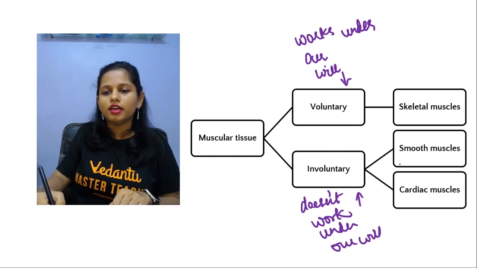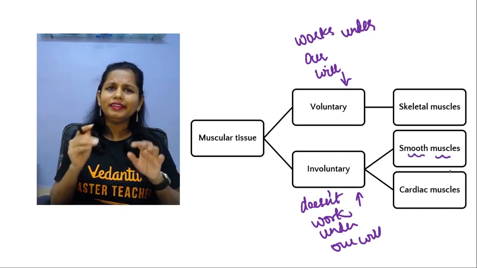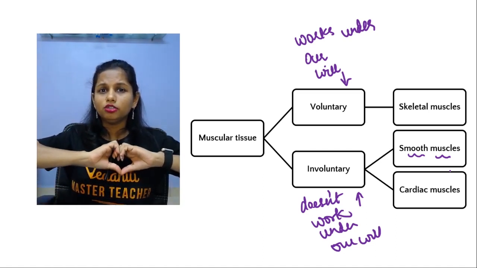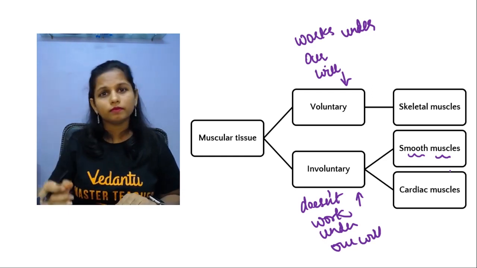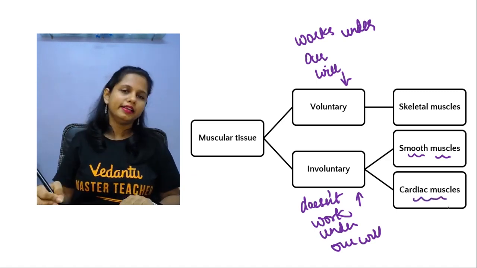All these muscles are known as the smooth muscles. And finally, the muscles present in the walls of our heart keep on contracting and relaxing rhythmically throughout life till we die. These are again involuntary muscles and they are known as the cardiac muscles.